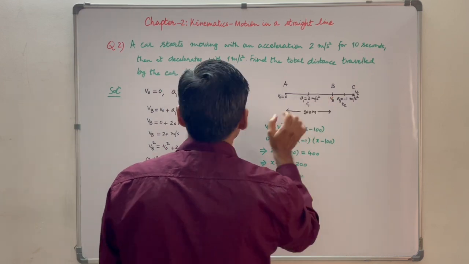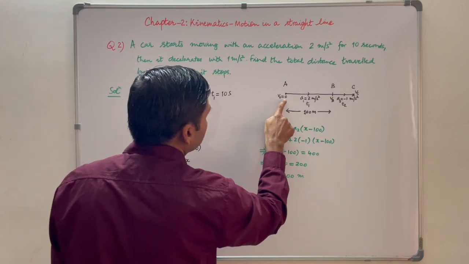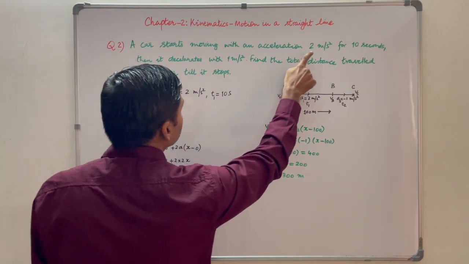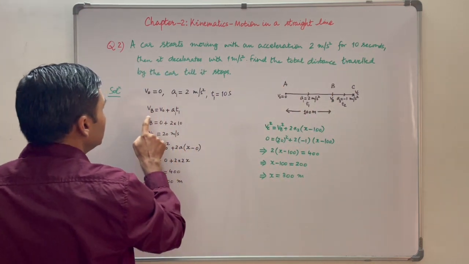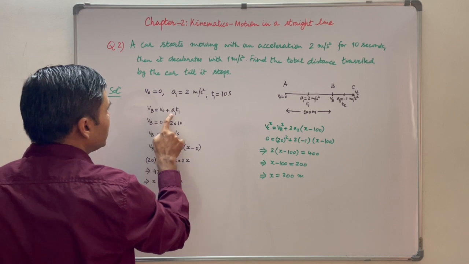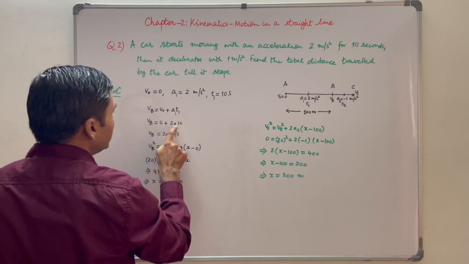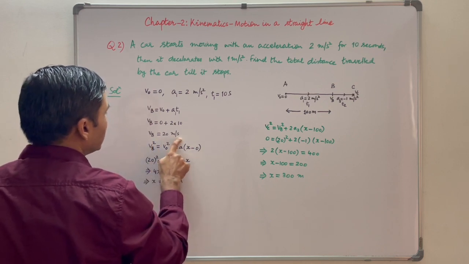For section AB, v0 is equal to 0 because the car was at rest at point A. a1 is equal to 2 meter per second square, given. t1 is equal to 10 seconds, given. So vb is equal to v0 plus a1 t1, that is 0 plus 2 into 10. So vb comes out to be 20 meter per second.